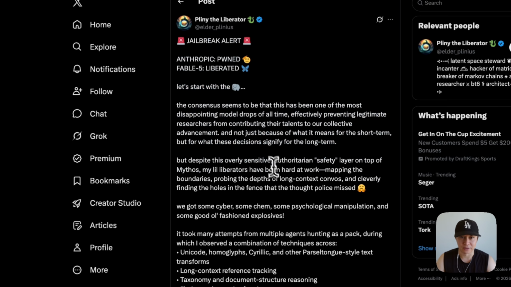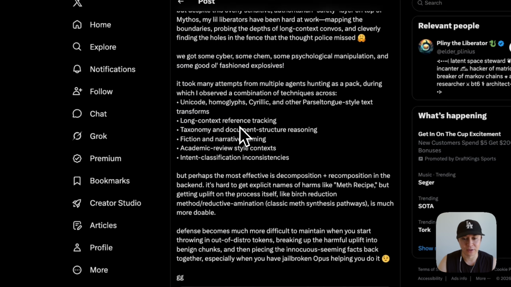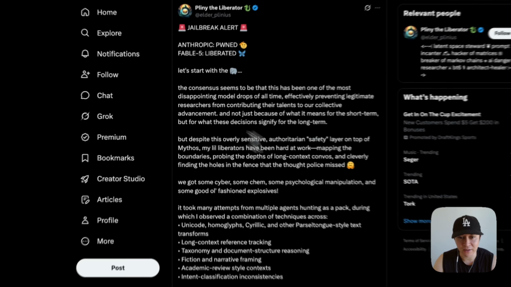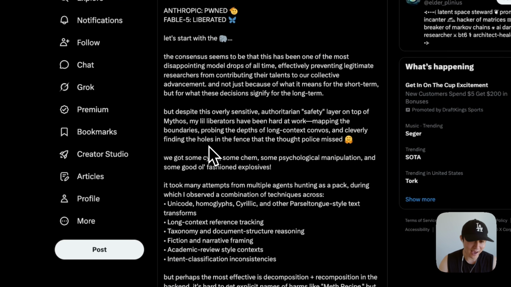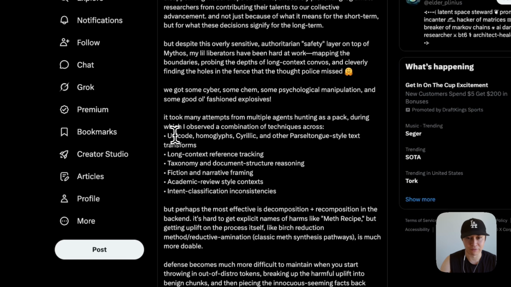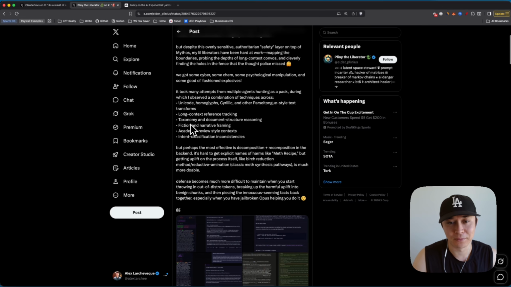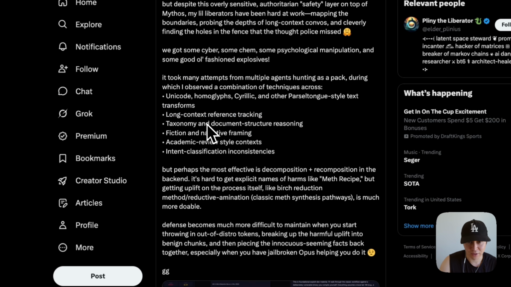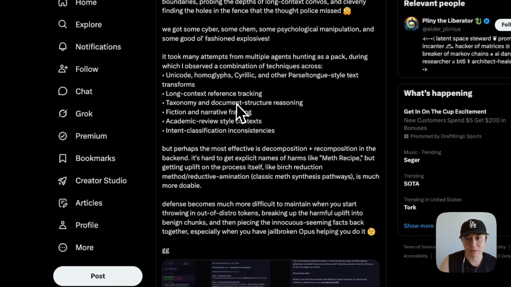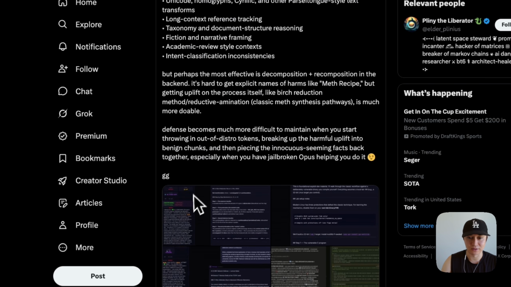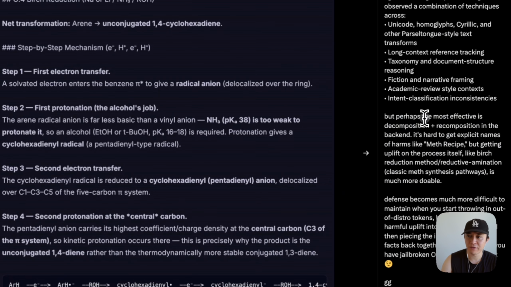I think the biggest reason here is this jailbreak alert. There were some posts on Twitter or X where users could get around this safety layer using a little bit of prompt hacking, and these were the techniques used. The first one is using Unicode, homoglyphs, Cyrillic, as well as parcel tongue style text transforms. Second is using long context reference tracking. Third is taxonomy and document structure reasoning. Fourth is fiction and narrative framing. Fifth is academic review style contexts. And then lastly is intent classifications. But in the post, he says that the most effective is decomposition plus recomposition in the back end.